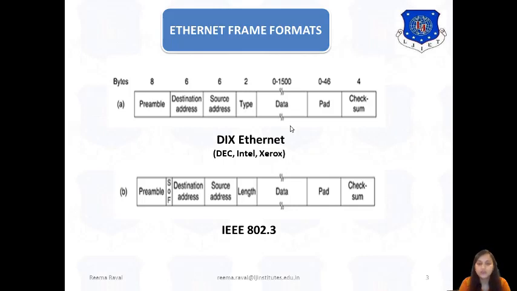The fifth field is the length field. After that, the next field is the data field, which is variable. The last two fields are the same as in the DIX Ethernet frame structure, which are padding and checksum, where padding is for zero padding and checksum is for error detection. So these are the two basic frame formats, out of which the IEEE 802.3 frame format is important.